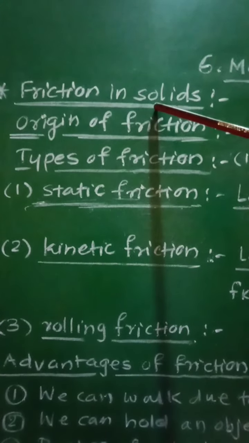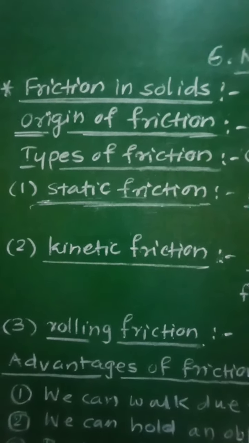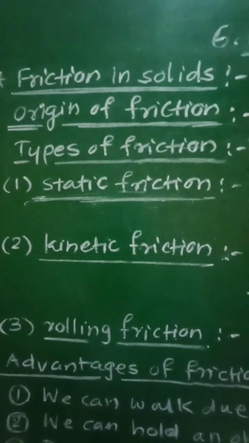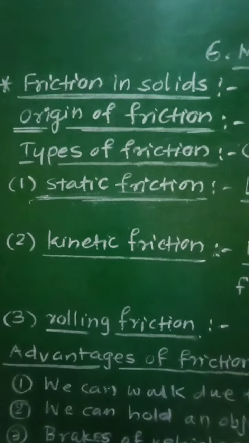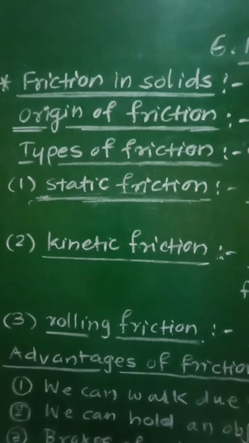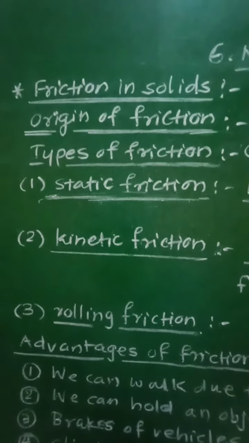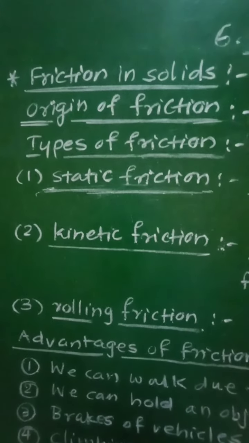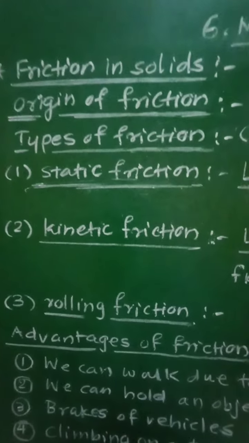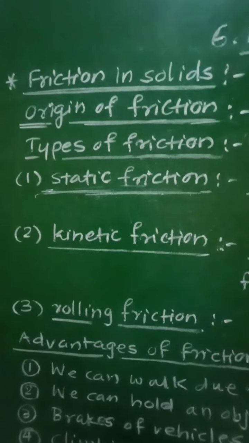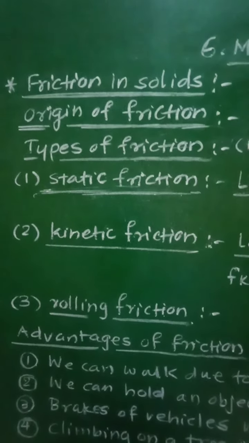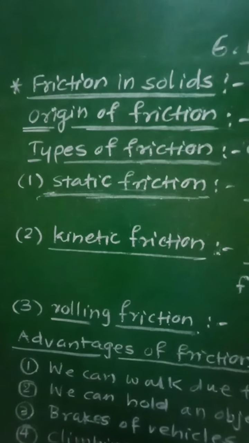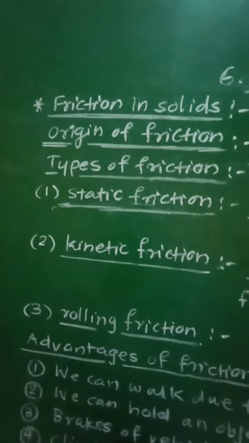When two solid surfaces are in contact with each other, then friction will exist between these two surfaces. If there is motion between the two surfaces, or if the two surfaces are at rest, that is there is no motion between them, still there will be friction between these two surfaces.